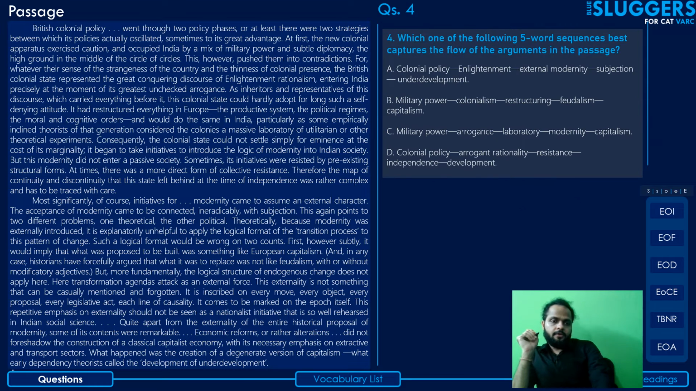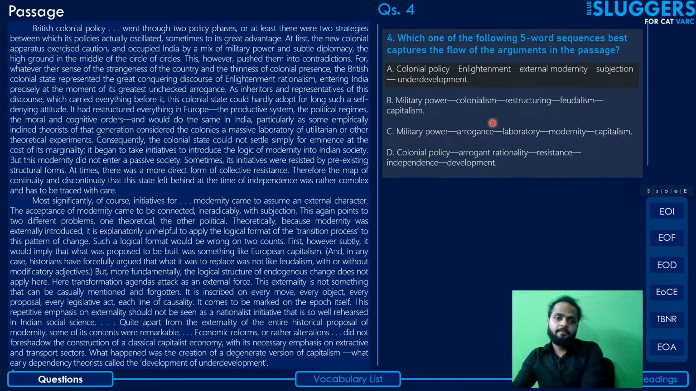Coming to the next question, the stem says, which one of the following 5 word sequences best captures the flow of the arguments in the passage? See, guys, again, this is one of those questions which is basically designed to test how well you've understood and you're able to differentiate the core ideas from the peripheral ideas of the passage. Okay, so let's look at the options.